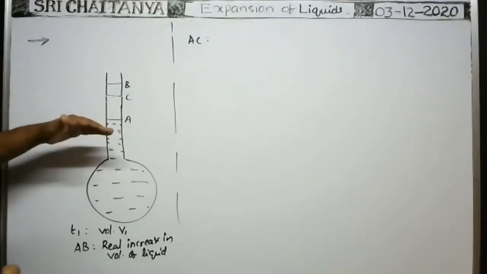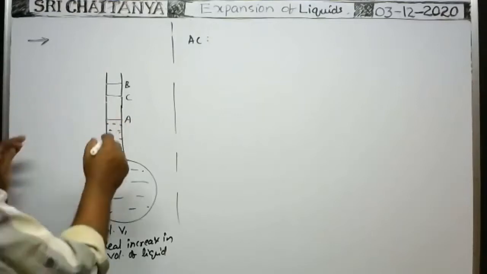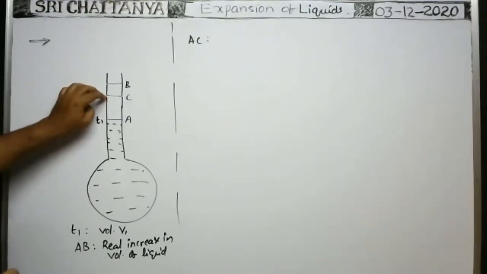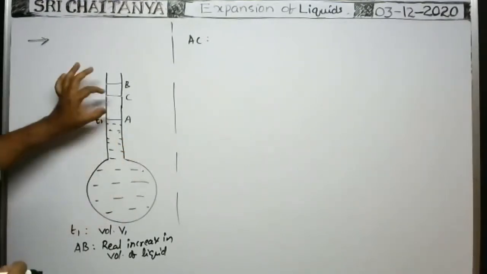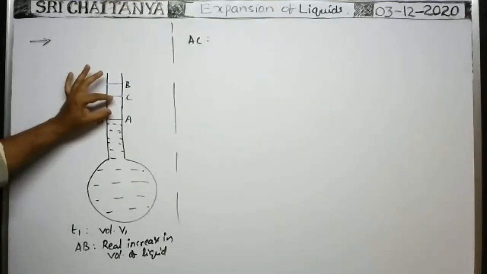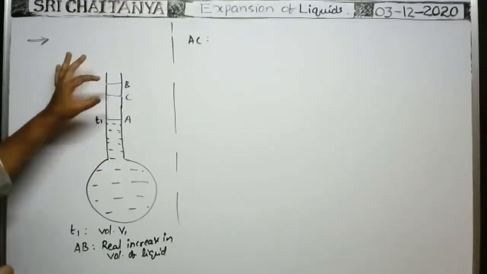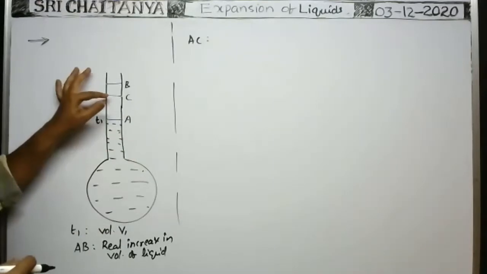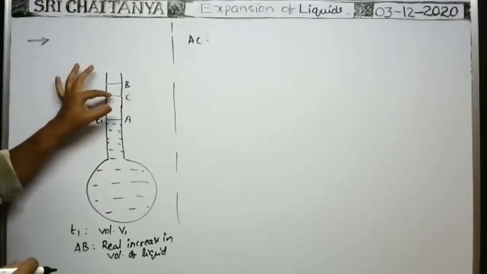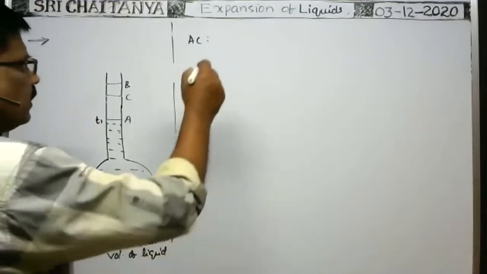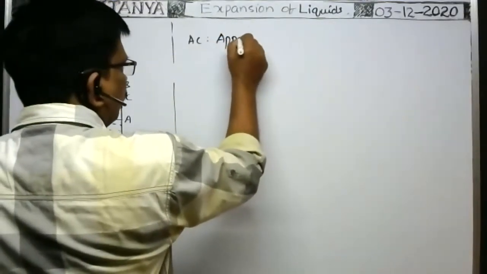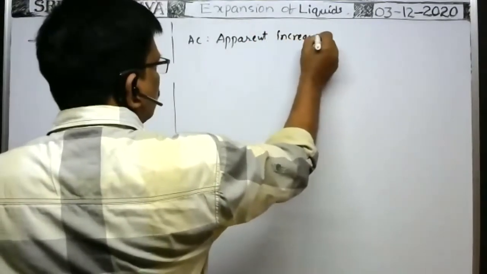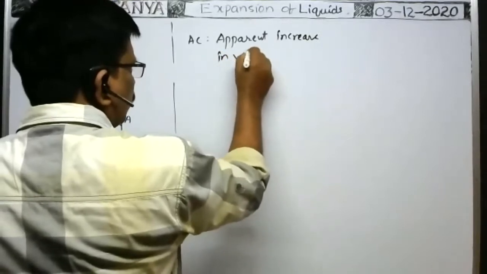That's why initially we know the liquid level is at A at a temperature T1 degrees centigrade. At a temperature T2 degrees centigrade, the liquid level seems to be here with respect to the vessel. Okay, that's why this AC is the apparent increase in volume of the liquid, the increase in volume of liquid with respect to vessel. అంటే వెసల్ కి ఎక్స్పాన్షన్ కూడా కన్సిడర్ చేస్తే మనకి లిక్విడ్ లెవెల్ ఇక్కడే కనిపిస్తుంది. కాబట్టి this AC is the apparent expansion of the liquid. So AC, apparent expansion of liquid. Apparent increase in volume of liquid.